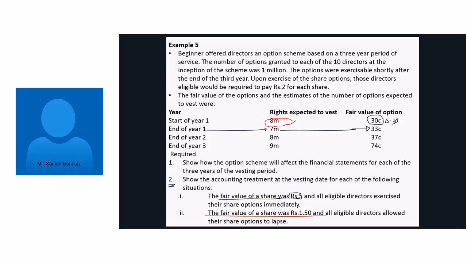When do you do the first adjustment? At the beginning of the year or at the end of the first year? At the end of the first year. When you prepare financial statements at the end of the first year, it has been estimated that the expected rights to be exercised by these directors is only 7 million. How many rights did you give? 10 into 1 million, it's 10 million. Out of 10 million, some people will leave the organization and some people will not buy shares by spending 2 rupees. Based on their estimate, it was only 7 million.